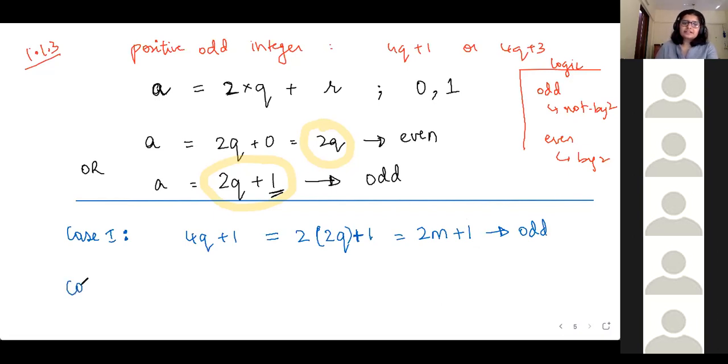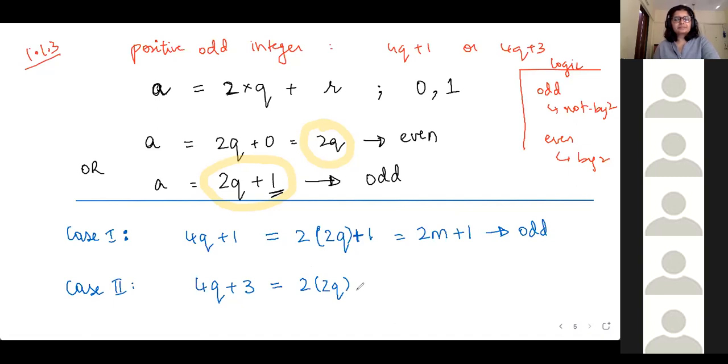Similarly, next case, ye to direct ek step mein ho gaya. If you consider 4q plus 3, how do I represent it as an odd integer? 2 into 2q plus 3. 2 into 2q, okay, 2 into something plus 1 aana chahiye na?